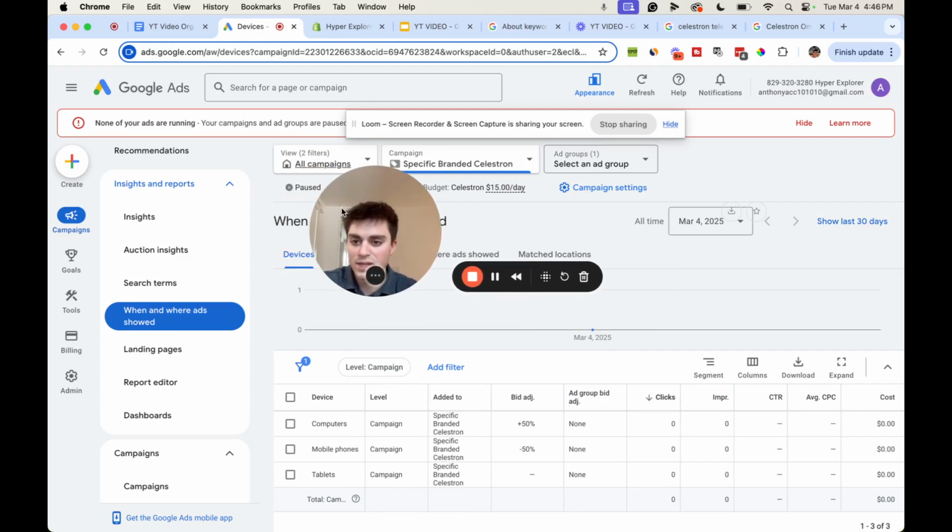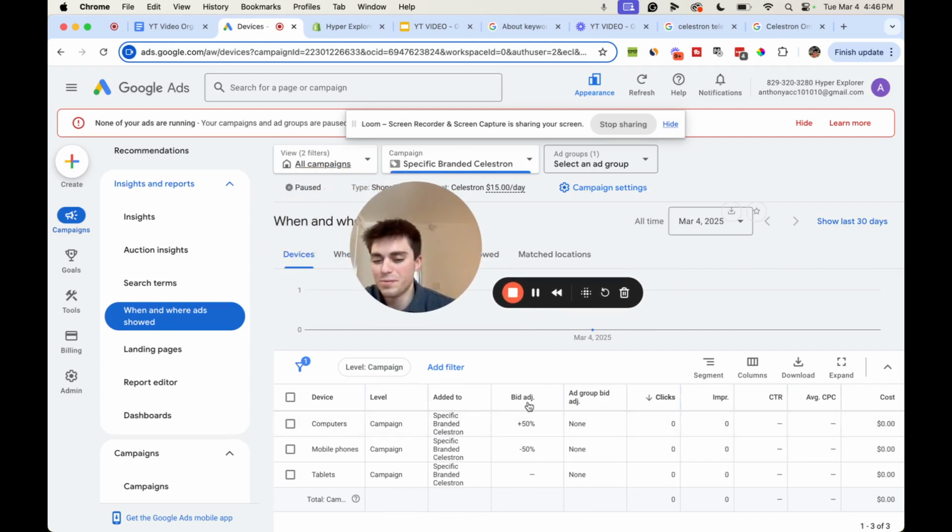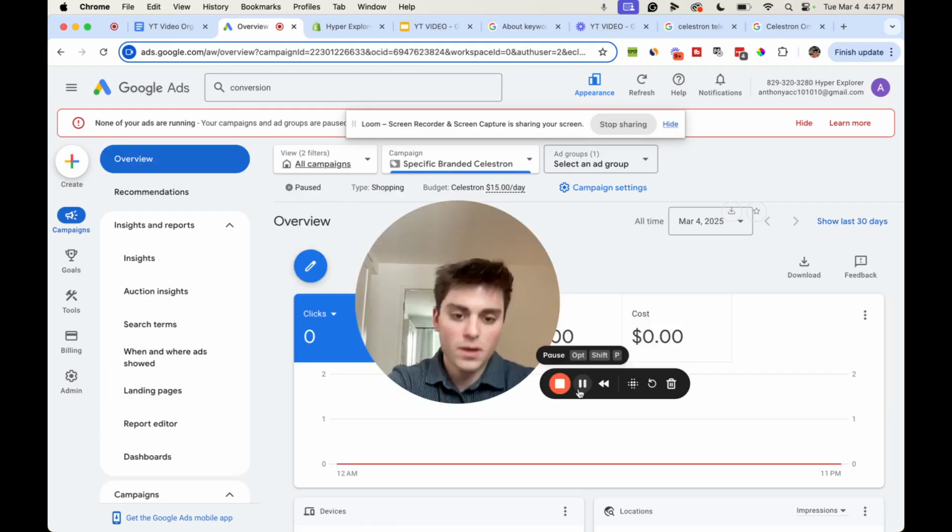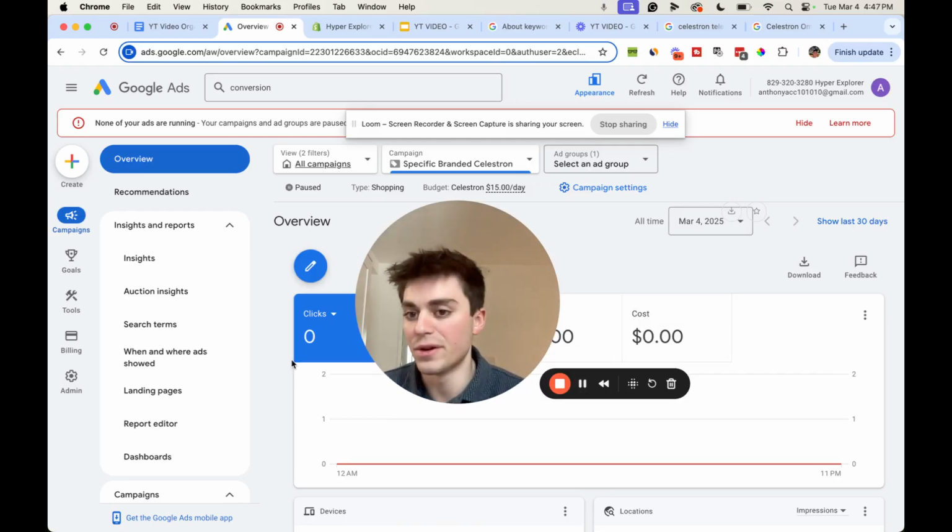And then, yeah, just make sure that's set up. Like I said, if you're selling a cheap product, you maybe don't want to do that. But if you're selling something expensive, more people spend more money on computers. Also, one thing I did mention, this is the basics of the ad strategy. You really don't need to know anything else to launch ads in terms of this. I just showed you pretty much everything you need to know.